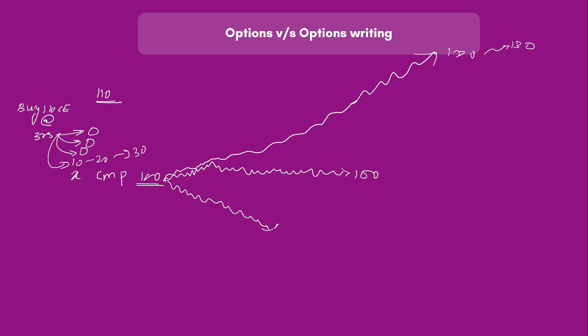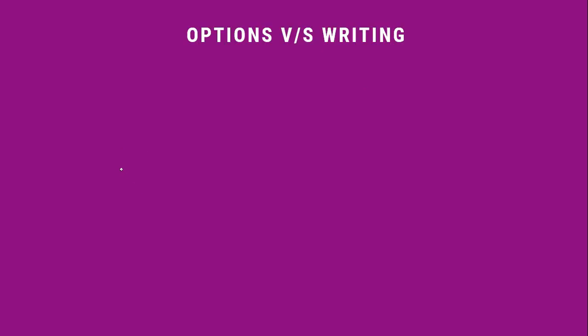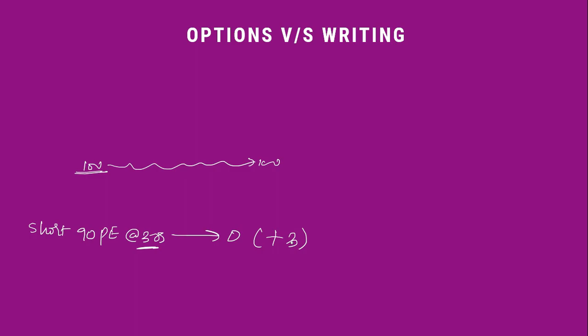But let us compare option writing now. In the same example, say instead of buying a 110 call, if I'm expecting the stock to go up, whose current market price is 100, I short a 90 put, which is also at, let us say, 3 rupees. Let us see what will happen. Now I've sold at 3 rupees, right? Because I'm expecting the stock to go up. If the stock stays flat at 100 itself, this 3 will also become 0, but now I will make 3 rupees profit because I've sold it first.